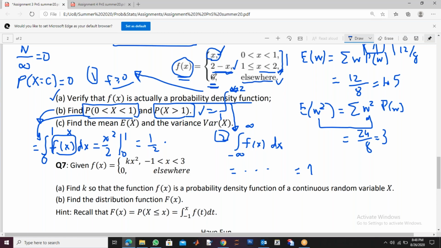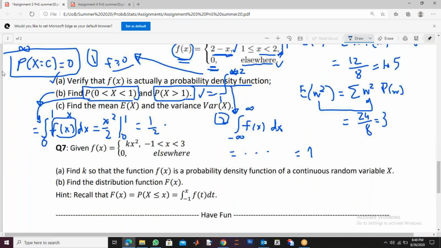That's how you can find the probabilities of continuous random variables. Always in intervals, not x equal to some value. If they ask you x equal to 1 or x equal to 2, simply write 0 as the answer, because in a continuous random variable, the probability of a single number is always 0.